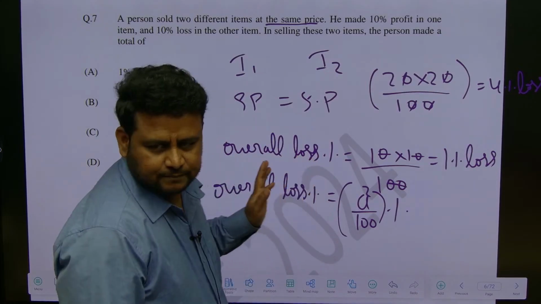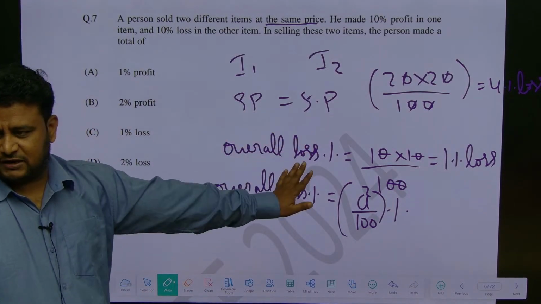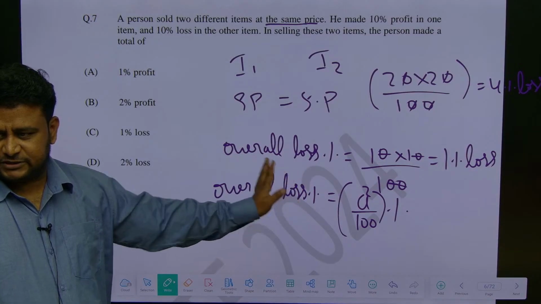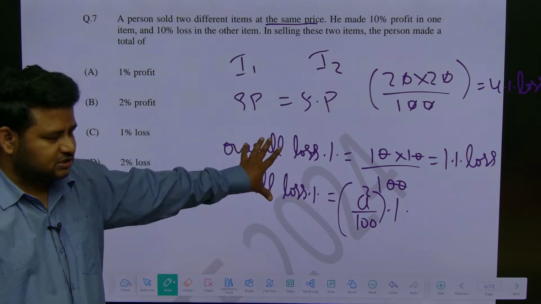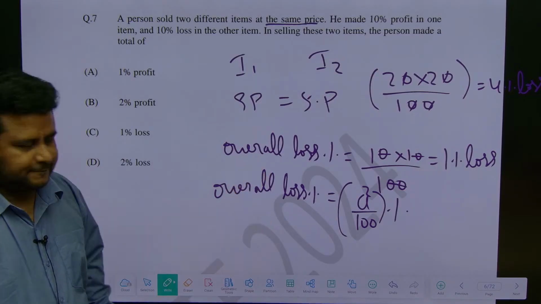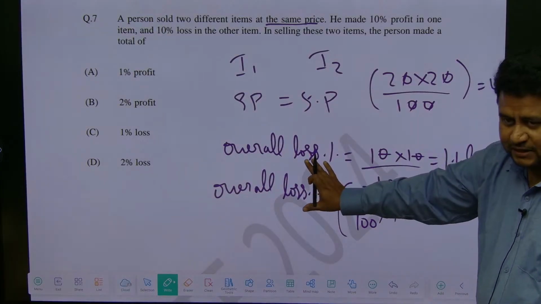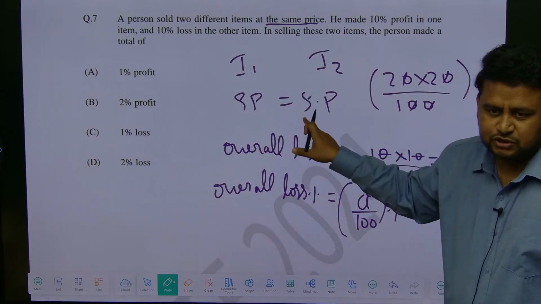Got it? If they have given selling price equal, fine. If cost price is equal, you don't apply this, you have to solve it normally. This is only for selling price equal. Clear? So in the examination, if you get such a question, use this formula and solve it. Don't do it the long way. Don't waste your time.